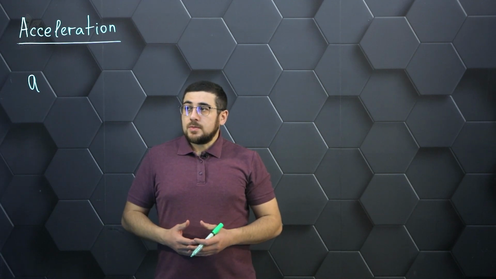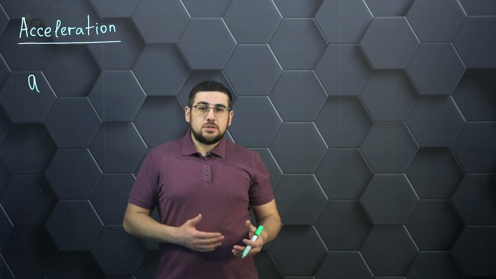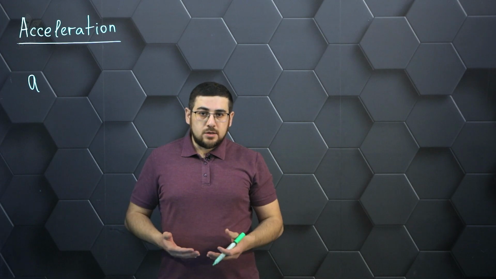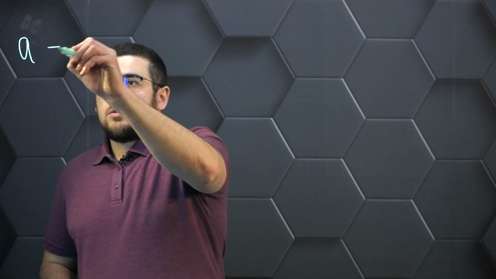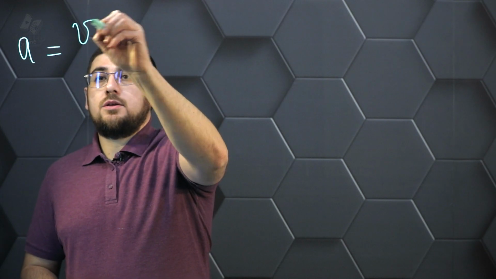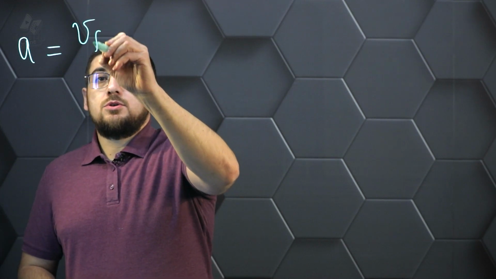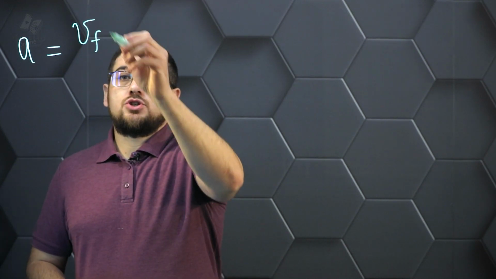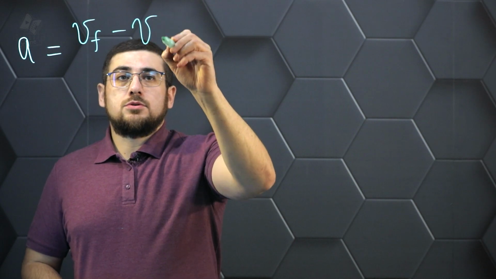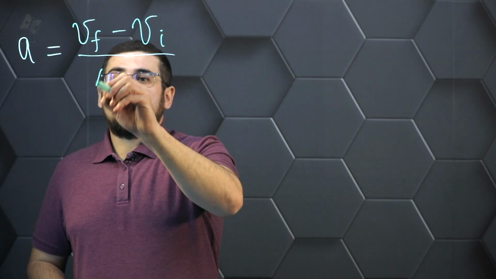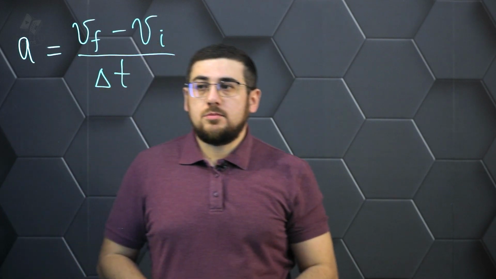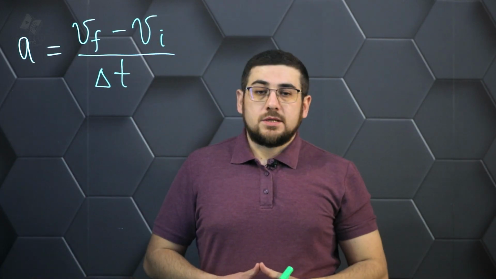Therefore, here we must understand that any change in velocity leads to the fact that the acceleration of the body appears. And accordingly, by definition, acceleration is the change in the velocity of the body, that is, the final velocity minus the initial velocity of this body, divided by the time interval during which the change in velocity occurred.